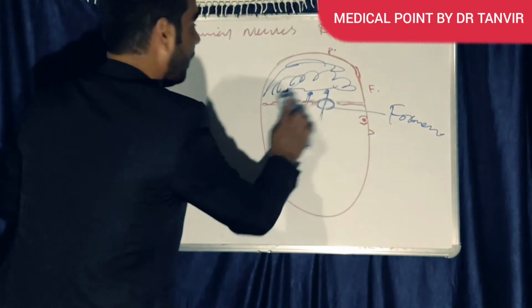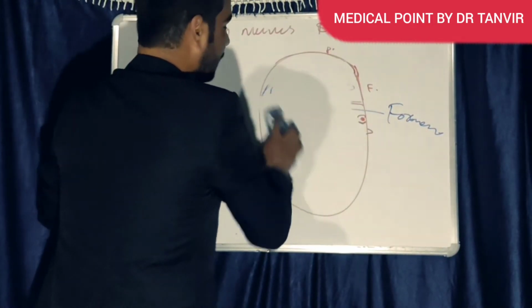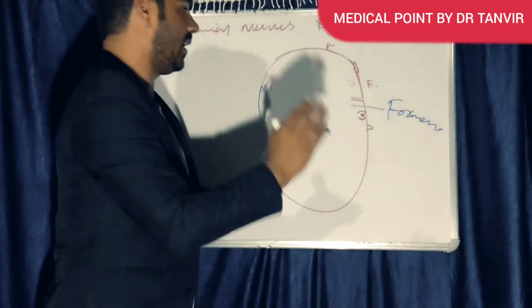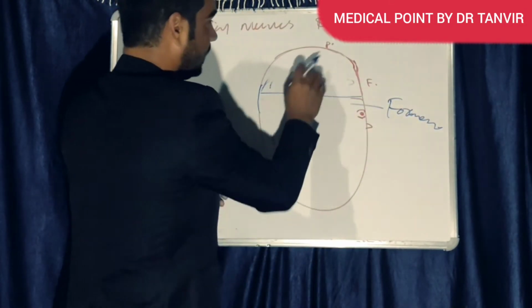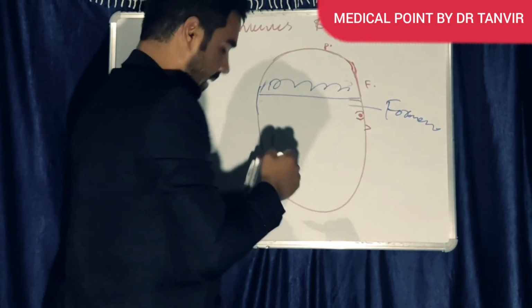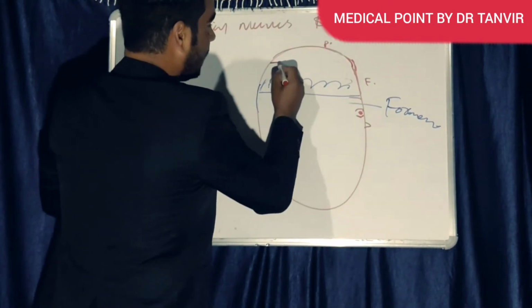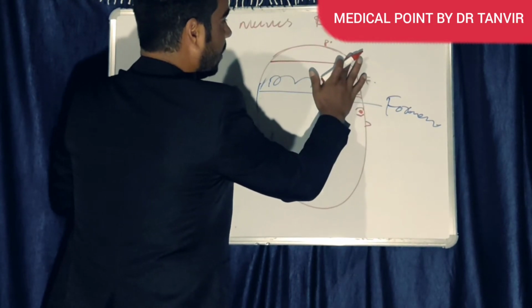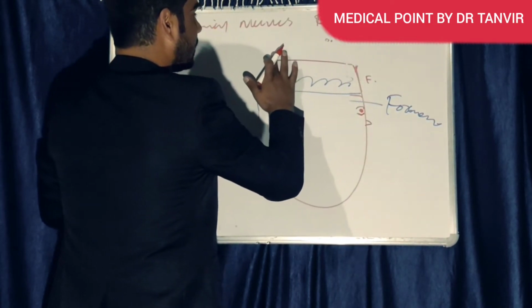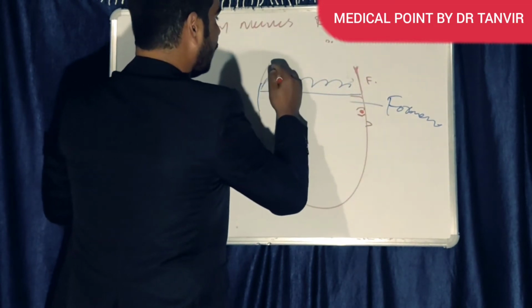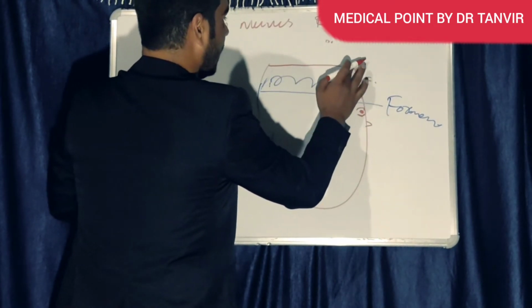How will we see these foramens? I'm looking at the front, and inside here there is the brain. I will cut the top of the skull, the parietal bone and a little bit of the frontal bone.